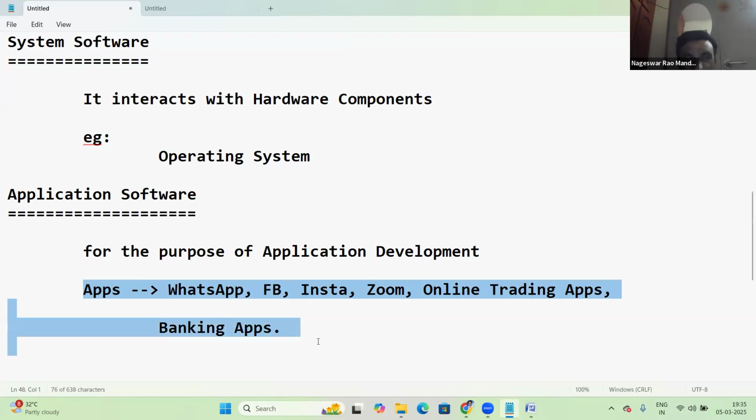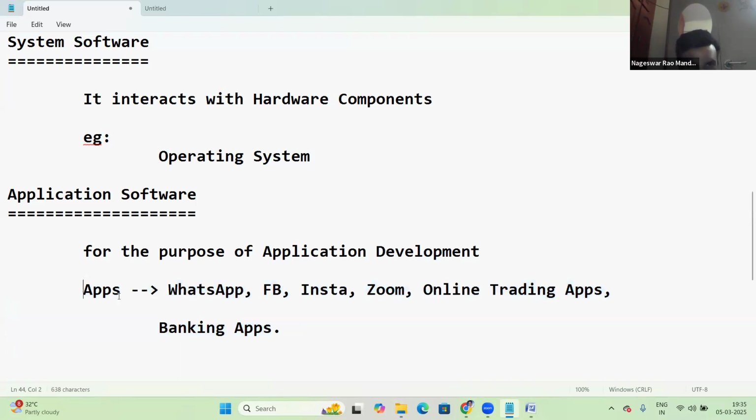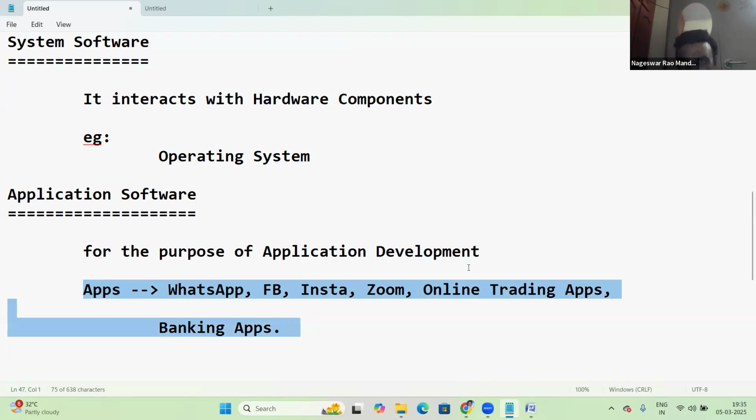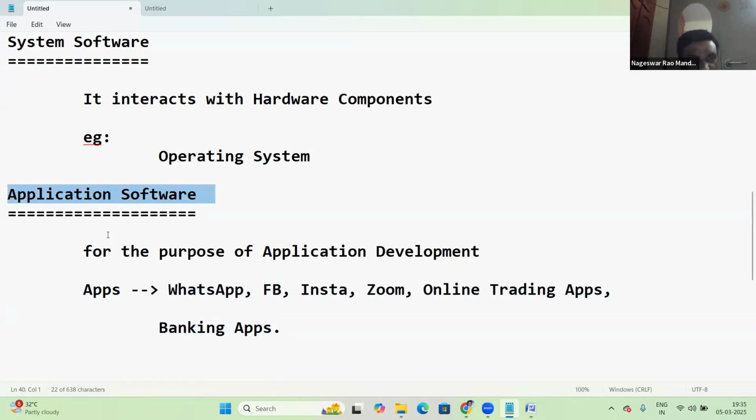To develop this kind of applications, we need some software. That software is application software. Application software is for the purpose of application development.